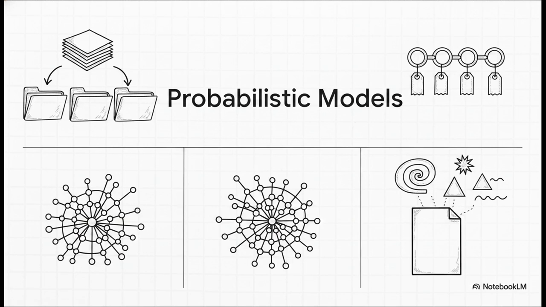So what do these probabilistic models actually look like out in the wild? Well, here are 4 major examples used in NLP today. First up, there's the naive Bayes classifier. This is a foundational workhorse, mostly used for document classification tasks. Next is the hidden Markov model, or HMM, which is absolutely essential for sequence labeling, things like tagging parts of speech. Then we've got the conditional random field, or CRF. That's a super powerful undirected graphical model, also used for complex sequence labeling. And finally, latent Dirichlet allocation, or LDA, which is just a brilliant tool for topic modeling when you need to pull themes out of massive piles of documents.